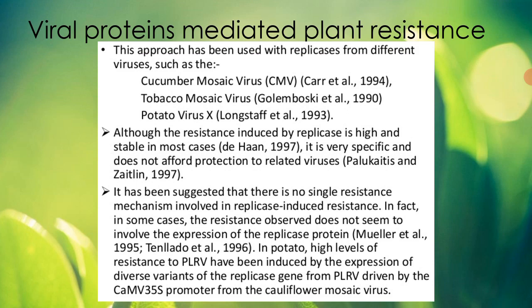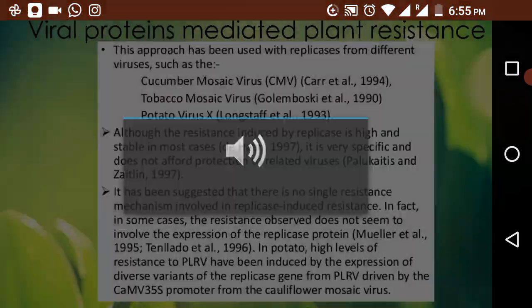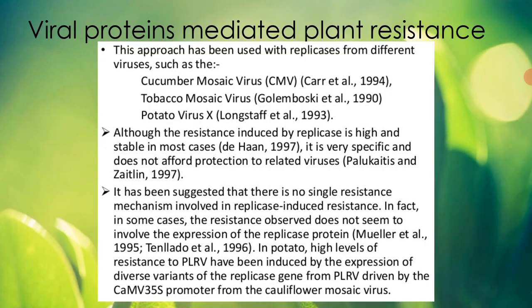This approach has therefore been successfully used for the cucumber mosaic virus, the TMV virus and the potato virus. The replicase mediated type is very specific to the specific type of virus.